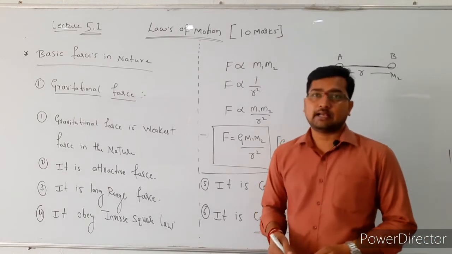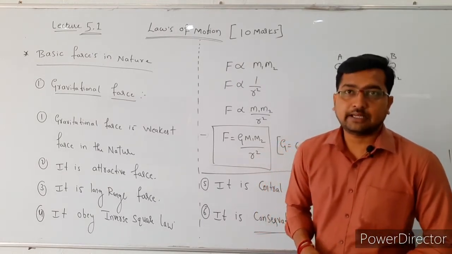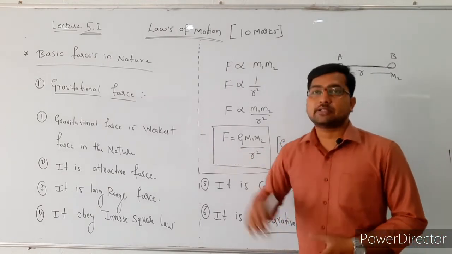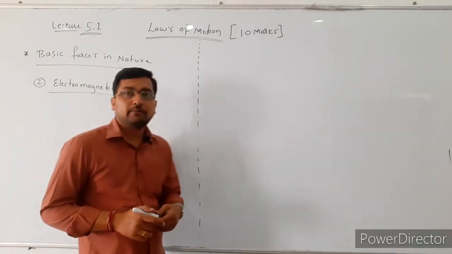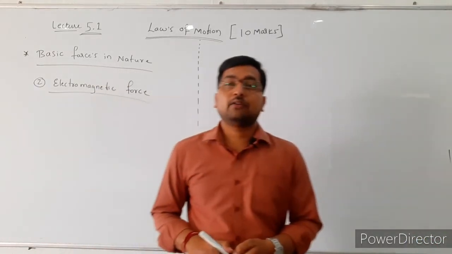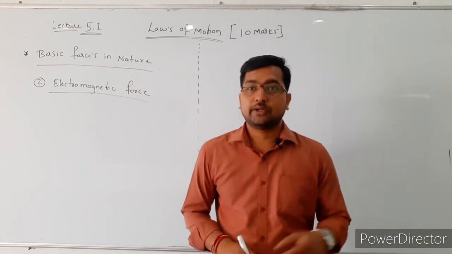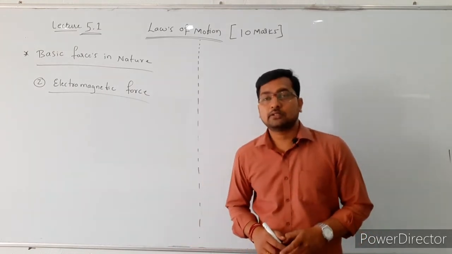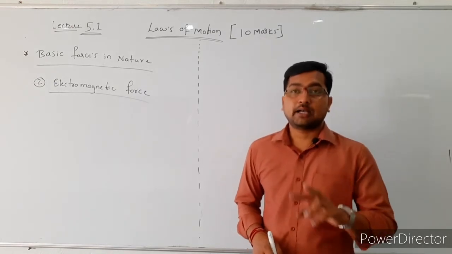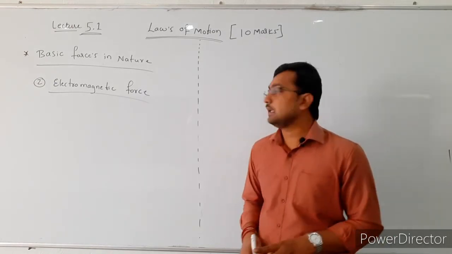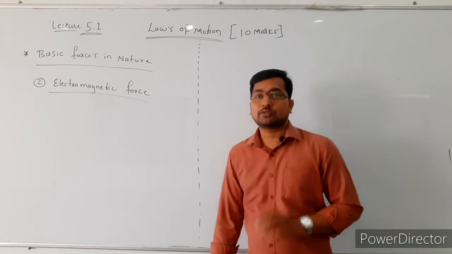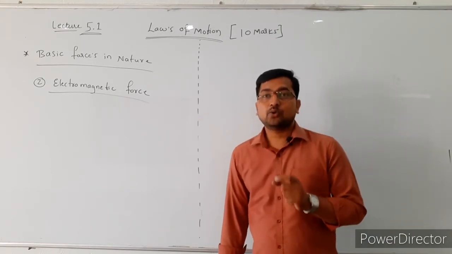In examination, it may be asked which is the weakest force in nature. That is the gravitational force. Then the electromagnetic force acts between two charges, whereas the gravitational force acts between the masses of two bodies. Similarly, the electromagnetic force acts between the two charges.